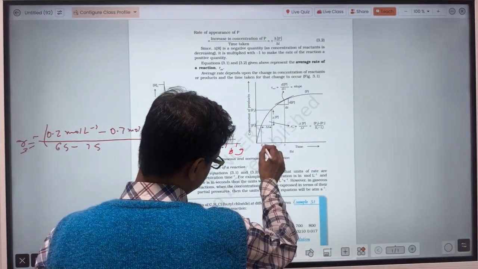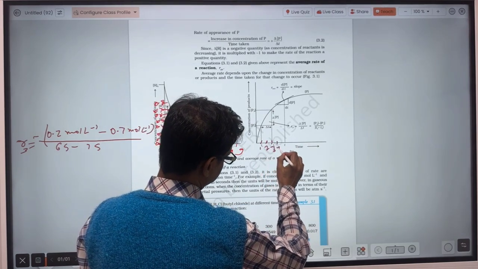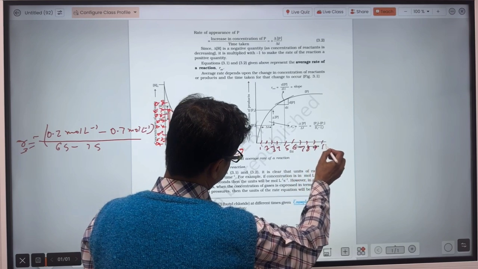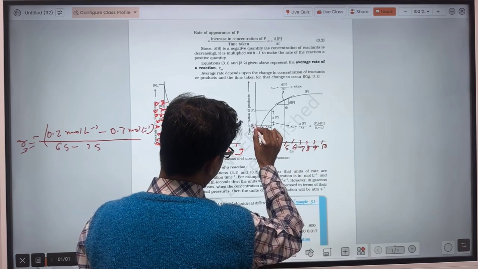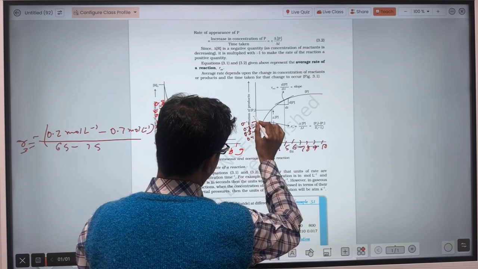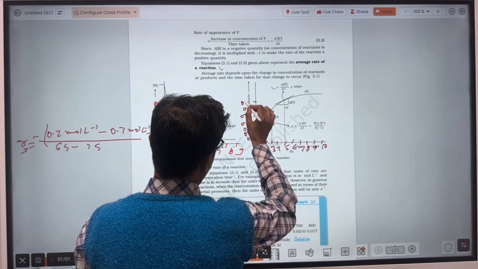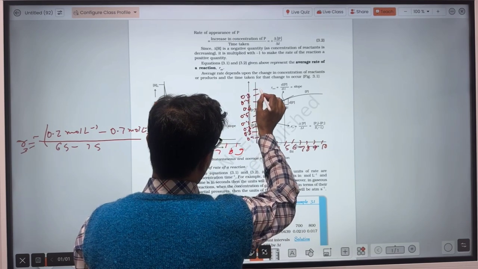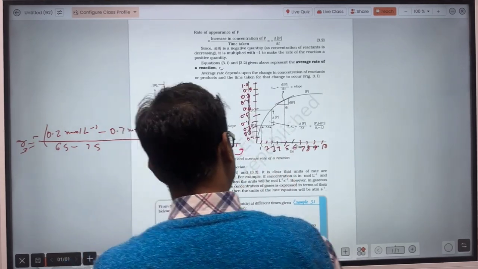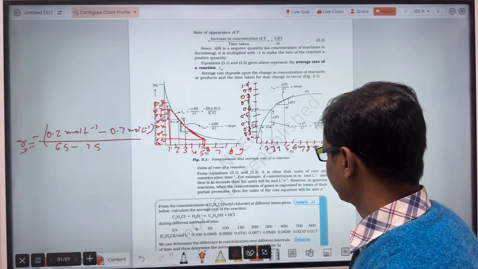Suppose at t equal to 5 seconds you have to find the instantaneous rate of reaction.